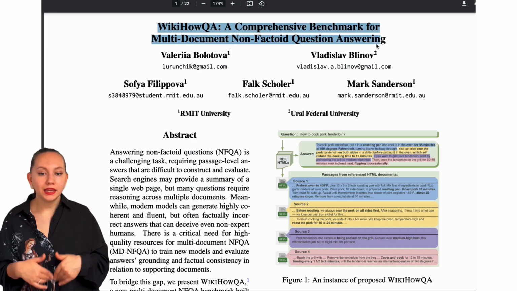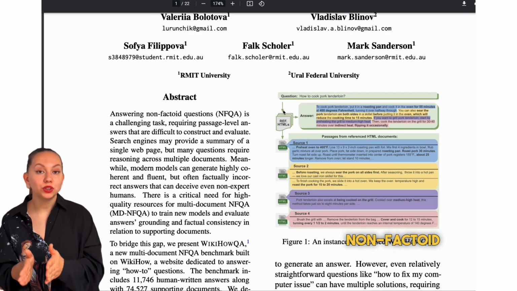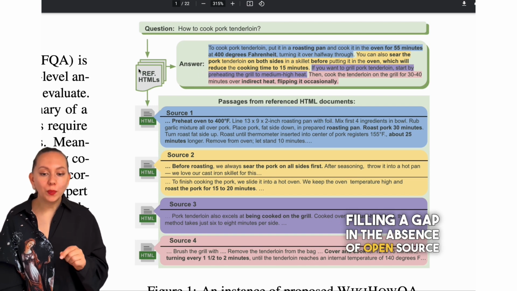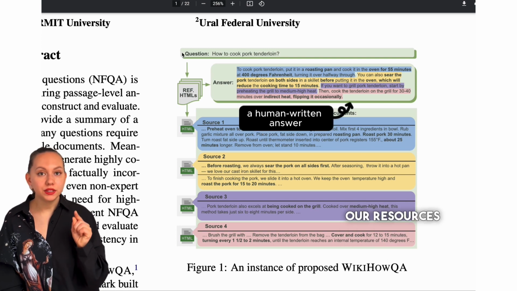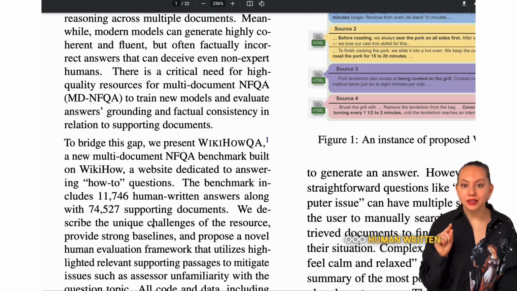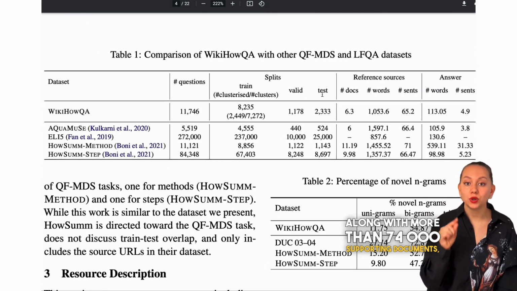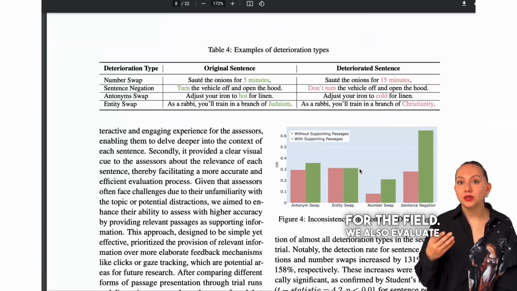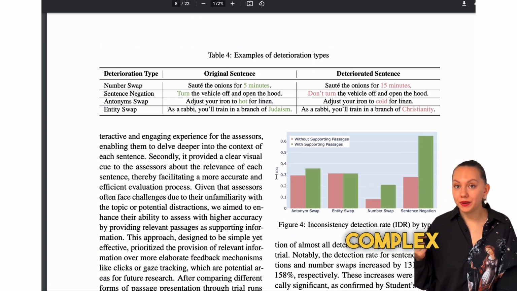In our paper, we introduced a curated multi-document non-factoid question answering dataset, filling a gap in the absence of open source resources for training and benchmarking models for this task. Our resource is built on top of wikiHow, containing 11,000 human written answers along with more than 74,000 supporting documents, and sets a new benchmark for the field. We also evaluate how well humans are able to evaluate complex answers.